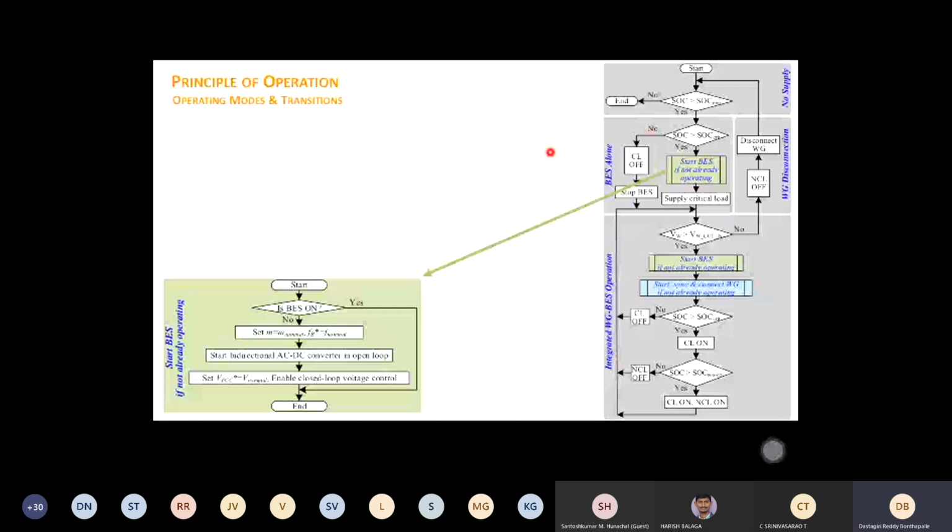How to start that one? It is simple. There are some loop checkings. It will be confusing because this will be there in the bigger picture also. Every time you need to check whether it is already on or not. If you ask me, the command itself says start BES, so why are you checking whether it is already on? Because we don't know whether this is the start of the scenario, since we have shown so many transitions. We don't know from where this transition is happening.